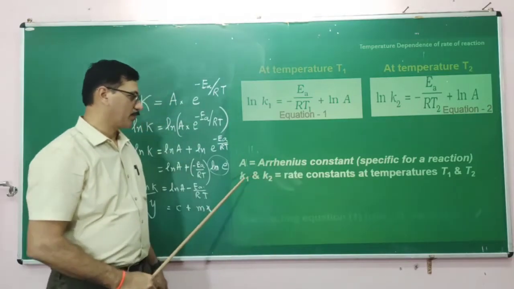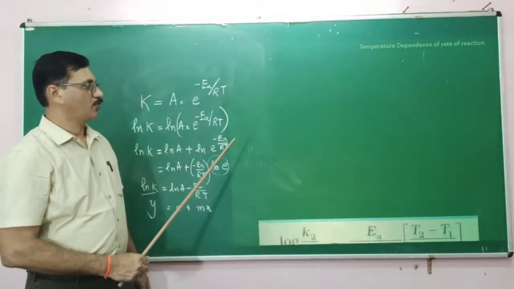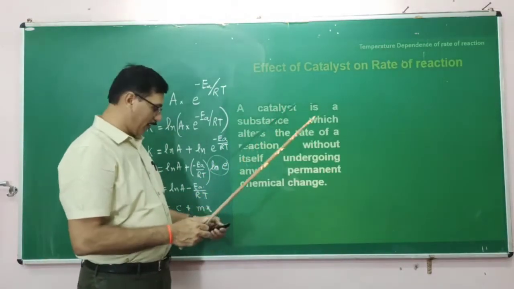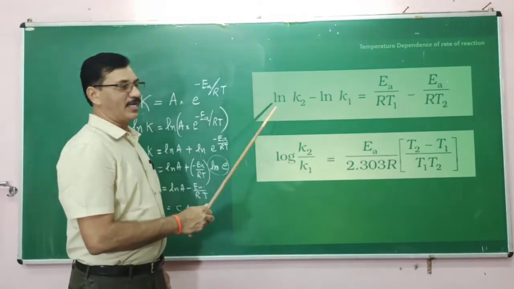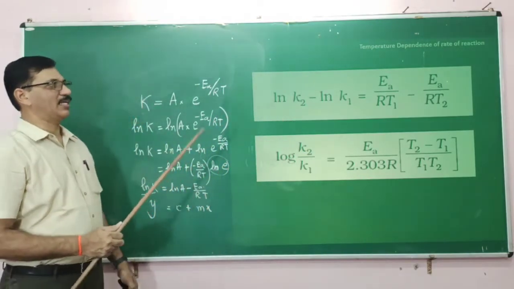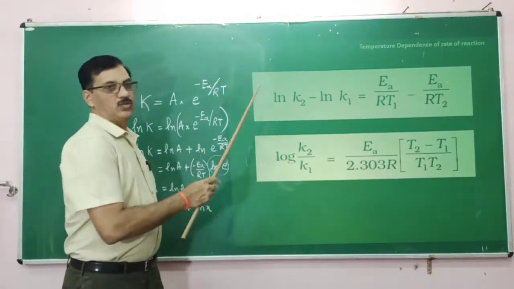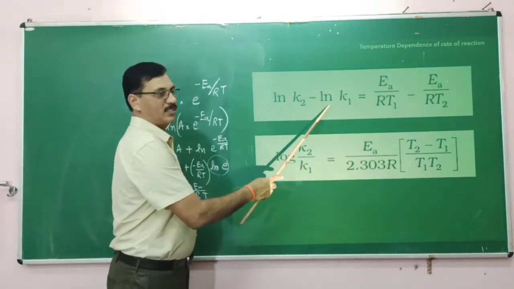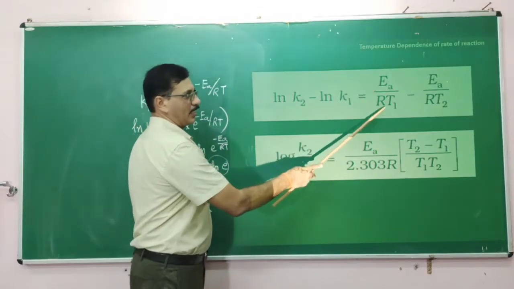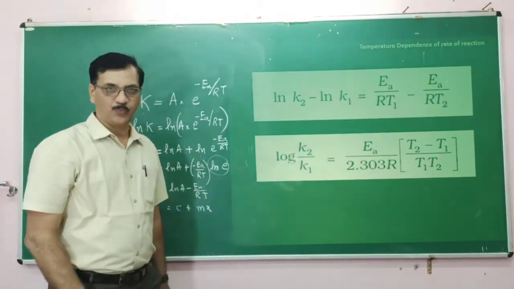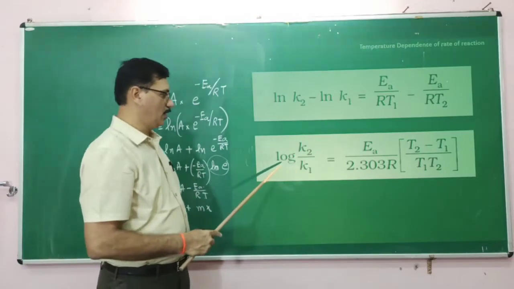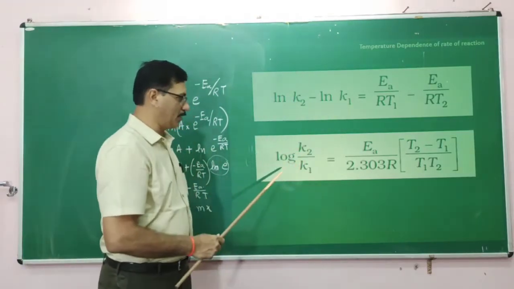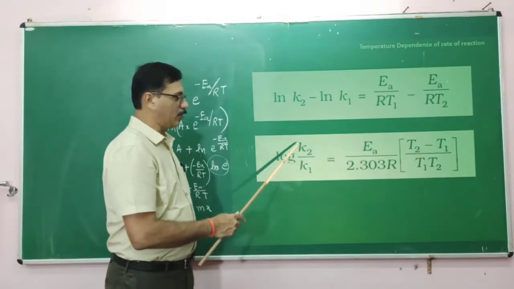So let us see. We can get the equation very easily by subtracting equation 1 from equation 2. We get ln K2 minus ln K1 is equal to Ea by RT1 minus Ea by RT2 on the right hand side. ln K2 minus ln K1 is nothing but ln of K2 by K1.